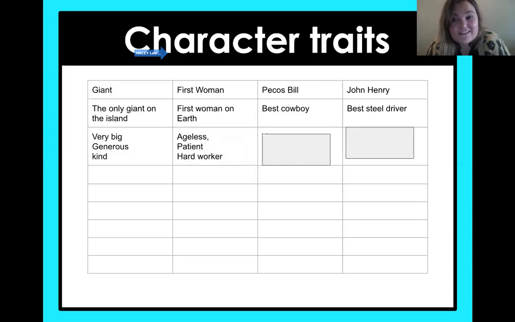Now we're moving on to Pecos Bill. Pecos Bill, what made him special? He was the leader, right? He was the wildest of those cowboys, of that gang, and we already talked about this, he was so strong. He was carrying that horse, and he was controlling that cyclone. You have to be super strong for that.